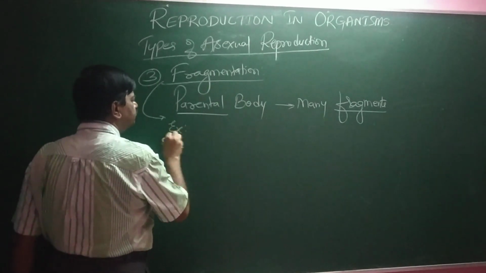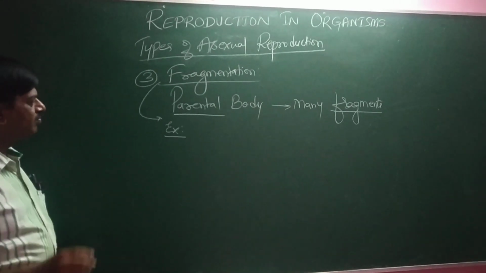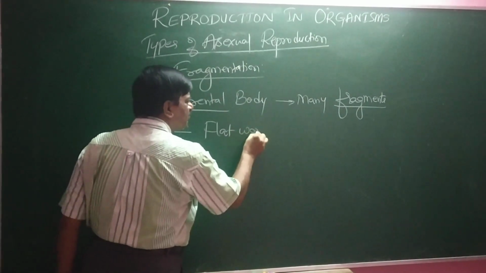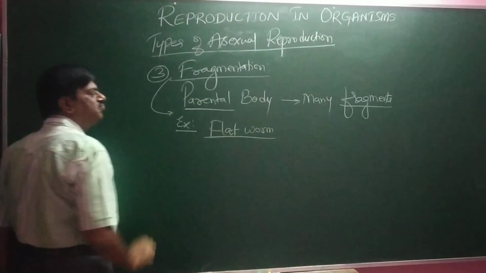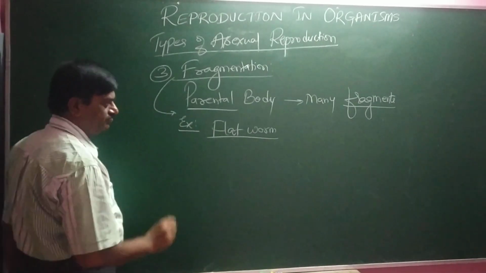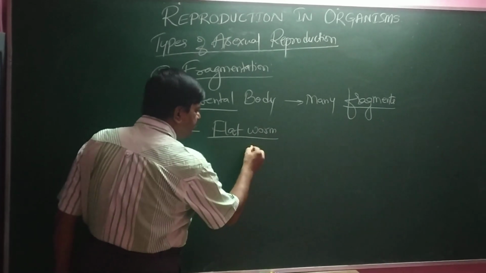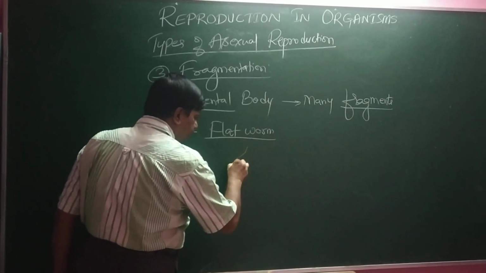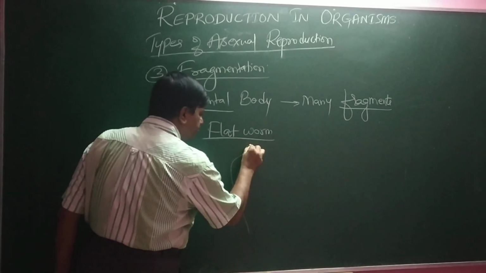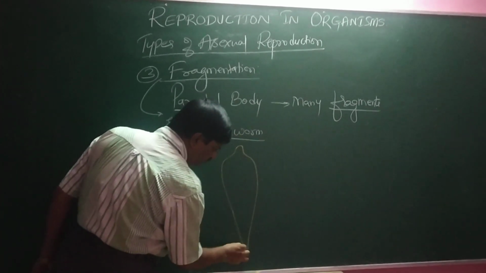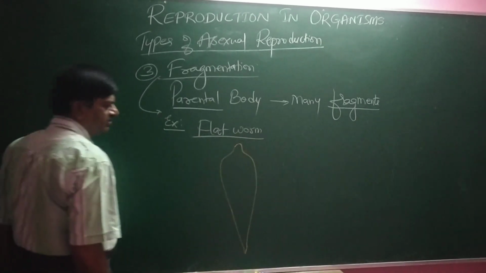Now, example: flatworm, planaria. In a planaria, there is a formation of many young ones.